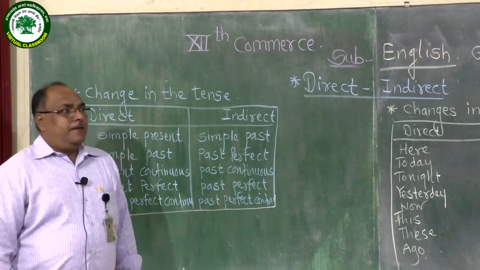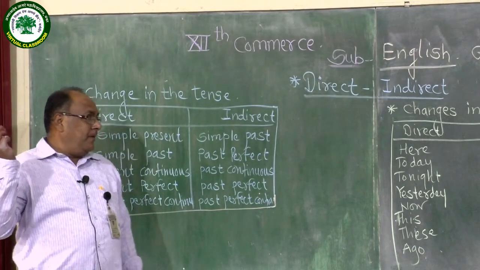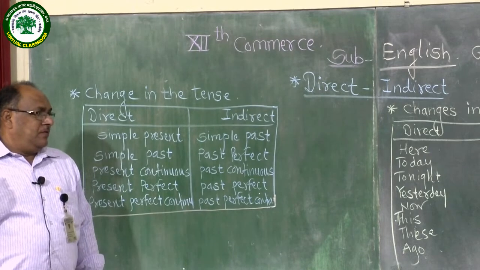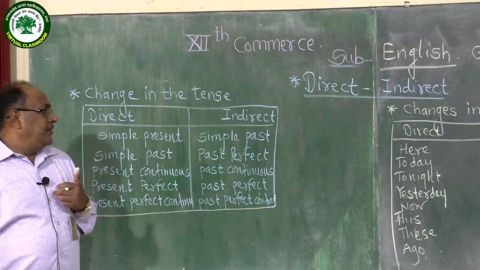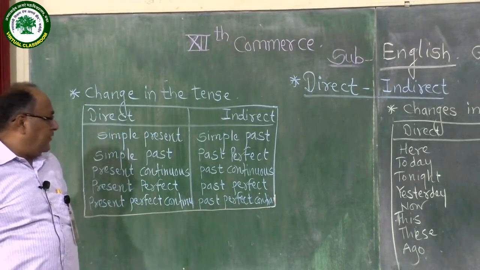While transforming a direct sentence into indirect narration or indirect form, the basic pre-knowledge students should have is given in the form of tables on the blackboard.